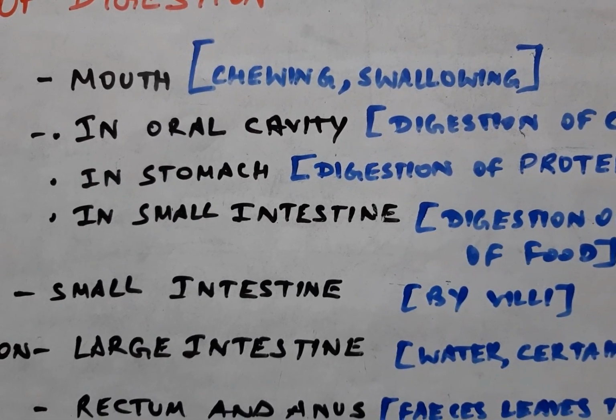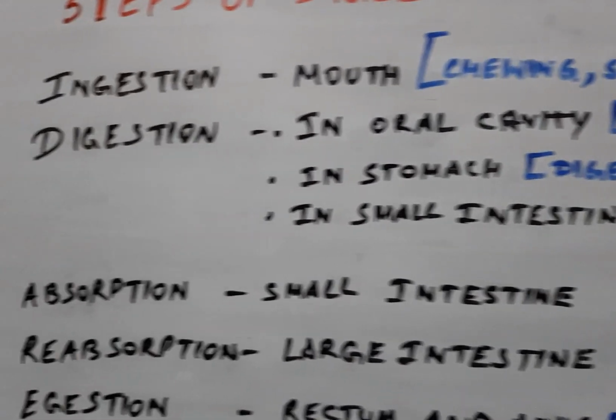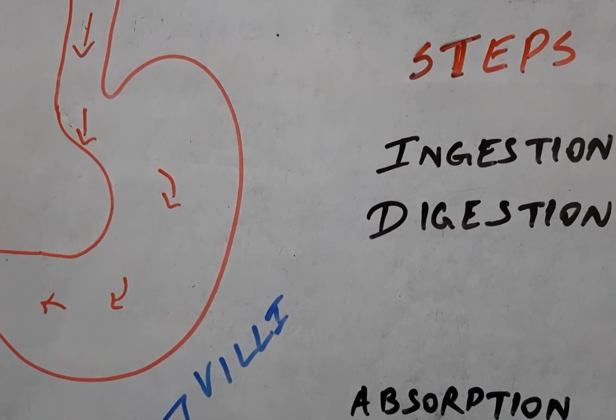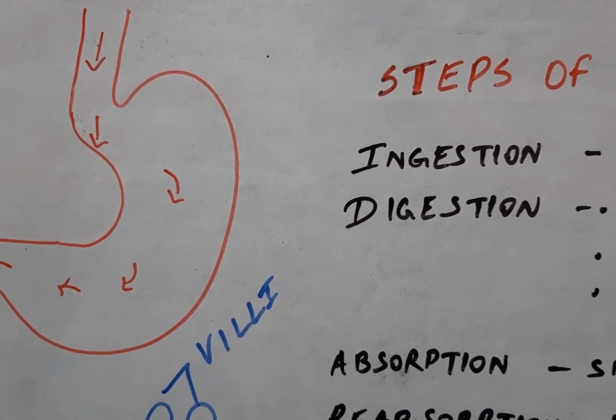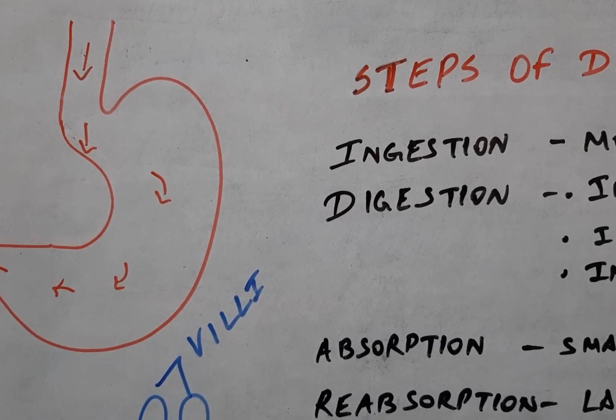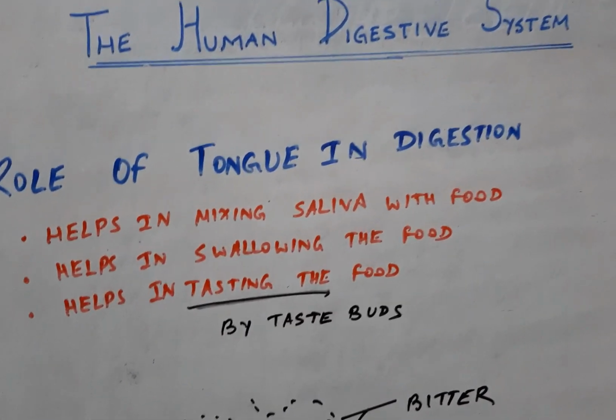Now the food after digestion in the stomach undergoes churning. Churning means the mixing of the food with the digestive juices.